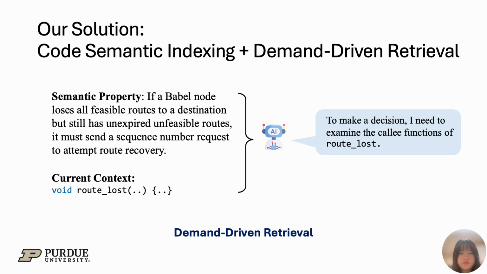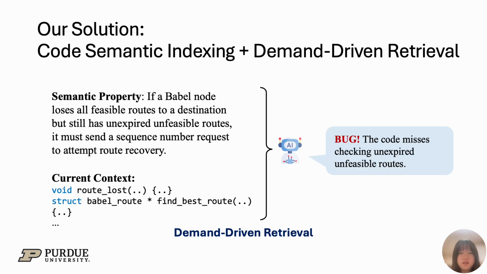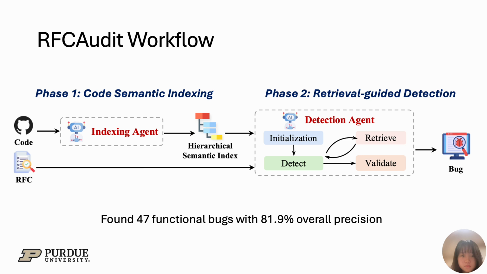To verify the RFC behavior, the agent requests more context on demand, retrieving correlated functions like find best route to examine how route recovery is implemented. Finally, after analyzing both the property and the localized code, the system detects the inconsistency.